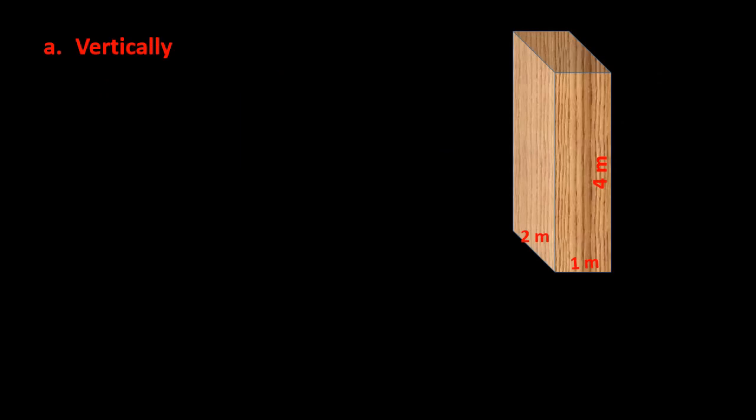Now consider the second case where the wooden block is kept vertically. The pressure expression is given by the same formula, thrust by area. Here the thrust is the same because the weight of the wooden block is the same. And the area here, which is in contact with the table, is different. So now the area which is in contact is this lower surface having the length 2 meter and breadth 1 meter.